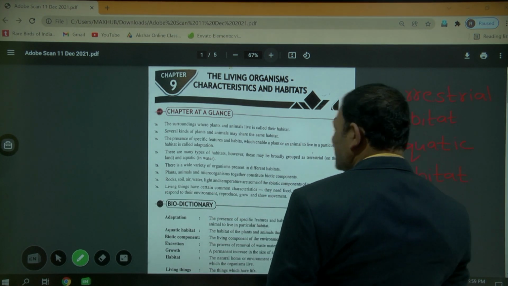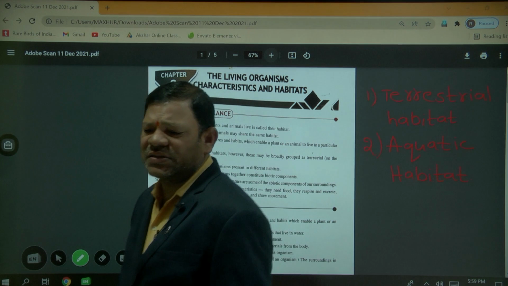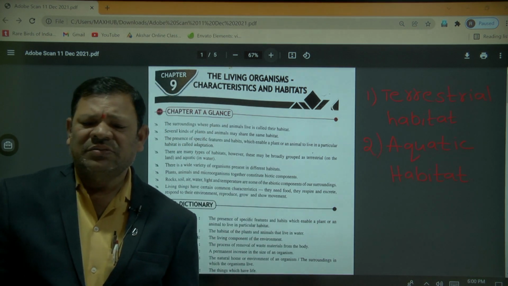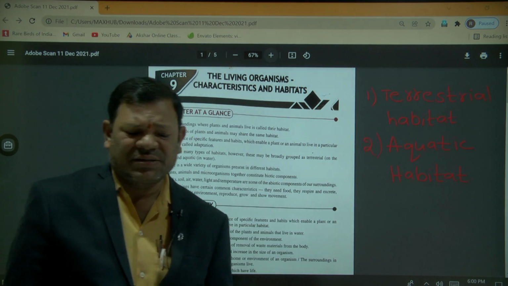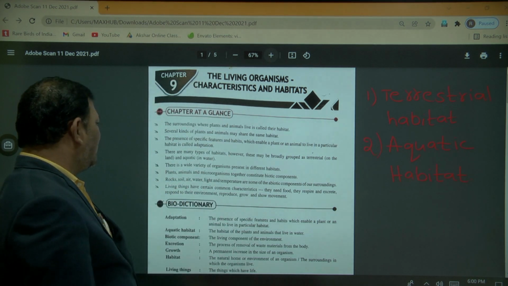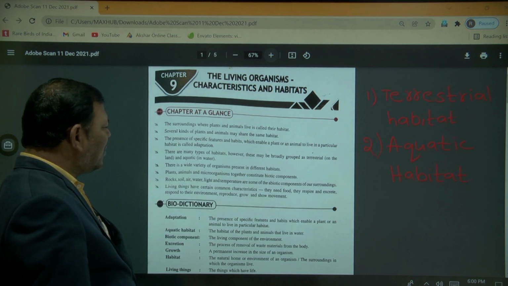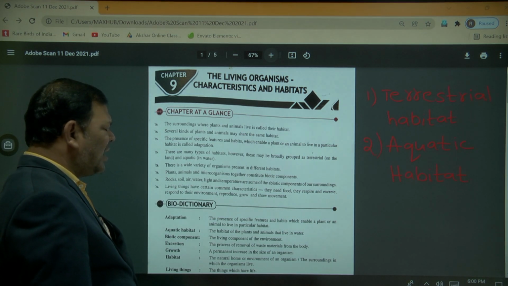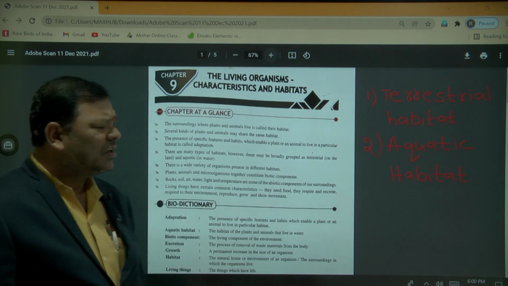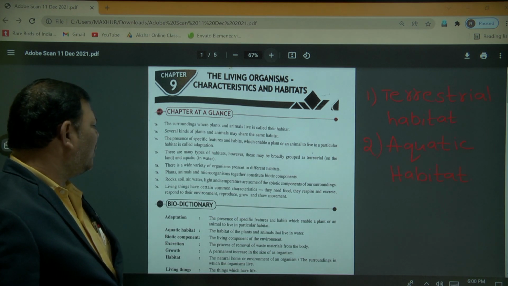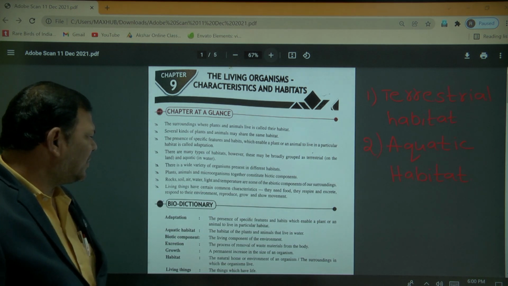So organisms are classified into two types: one is the terrestrial habitat and the second is the aquatic habitat. Next, a wide variety of organisms are present in different habitats.